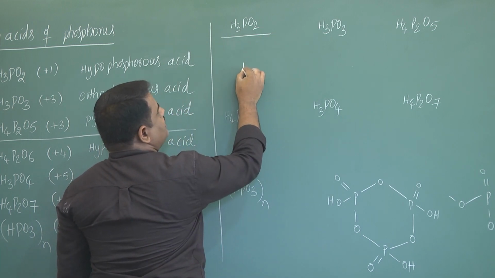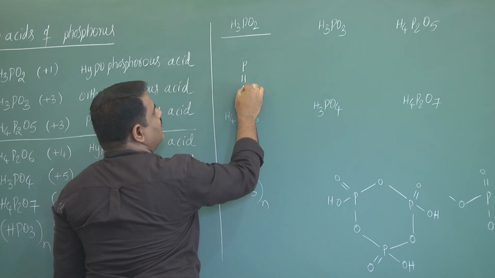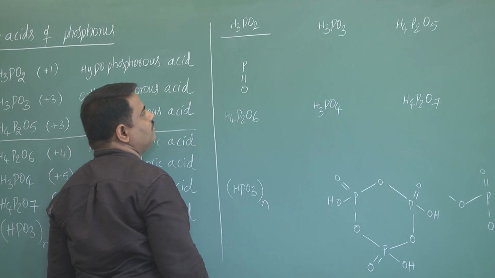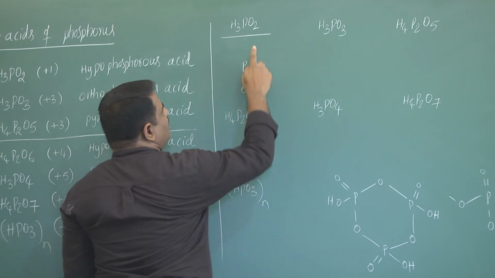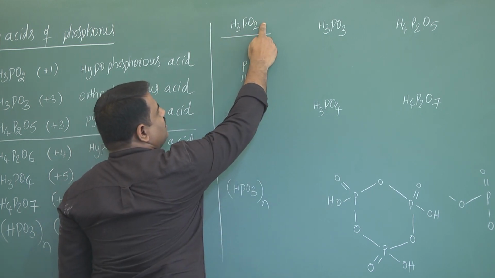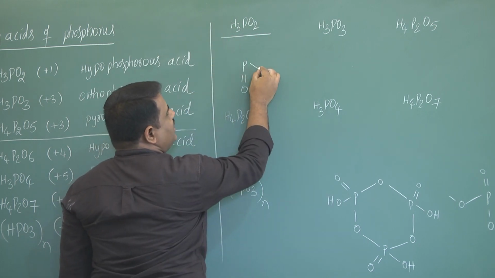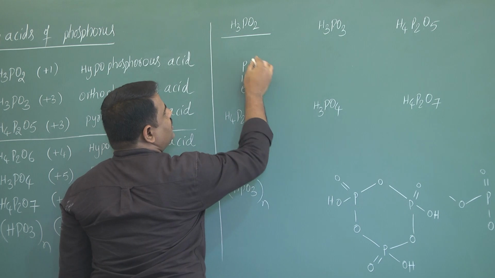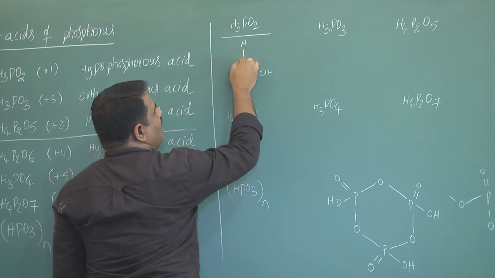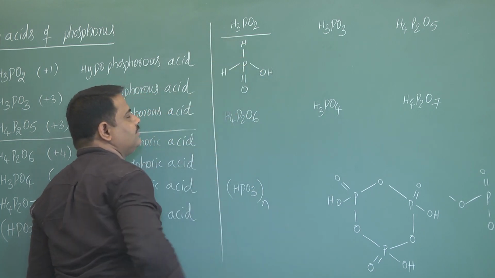Central atom is phosphorus, definitely one double bond O, and remaining oxygens are 1, hydrogens are 3. That's why we will write 1 OH group, remaining 2 are hydrogens.